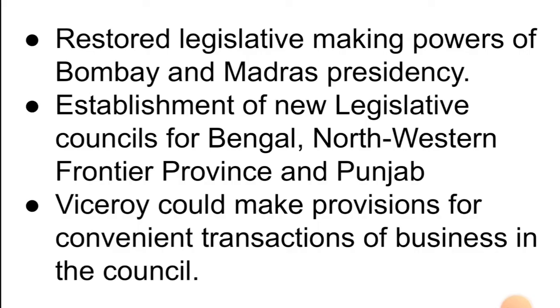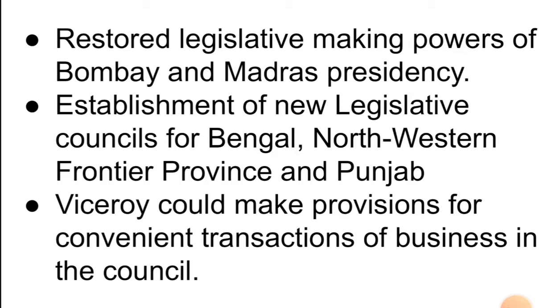Now it restored legislation making powers of Bombay and Madras presidencies. So this was the first act which was decentralizing in tendency. The decentralizing nature of the act could be identified from this restoration of legislative powers to the Bombay and Madras presidencies. Now there was establishment of new legislative councils for Bengal, Northwest Frontier Province, and Punjab.